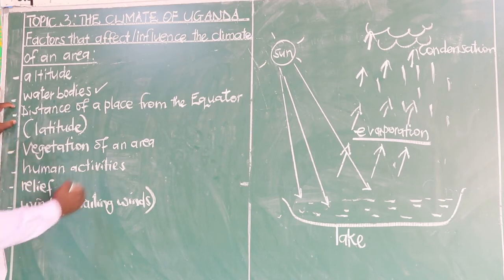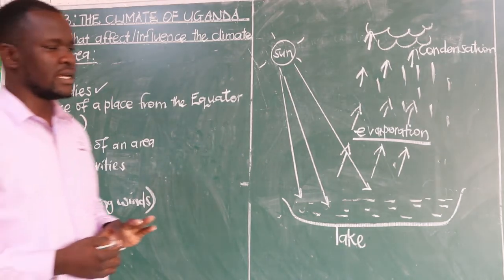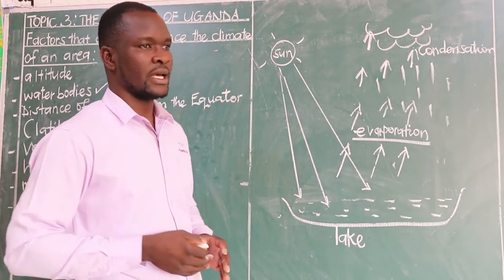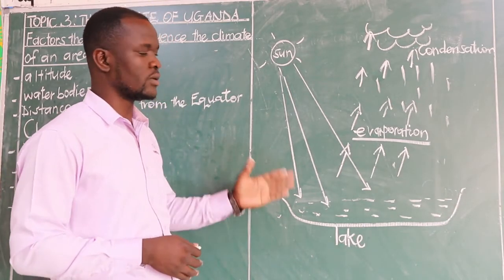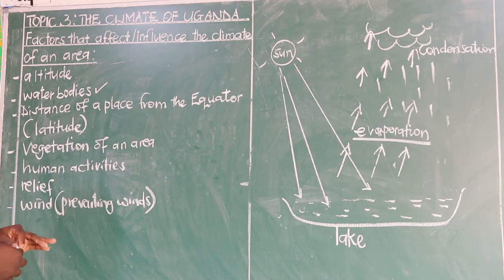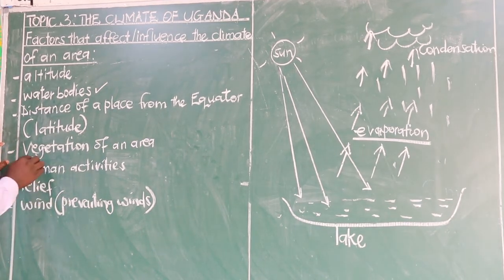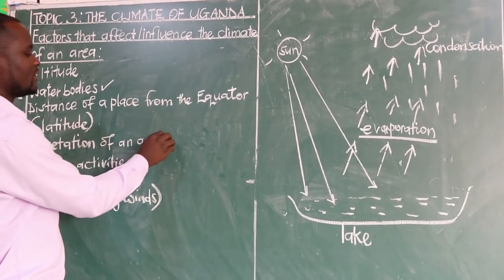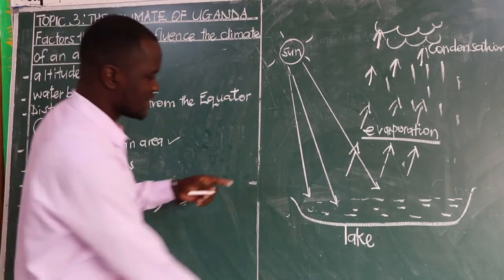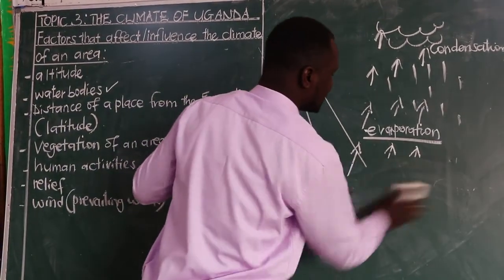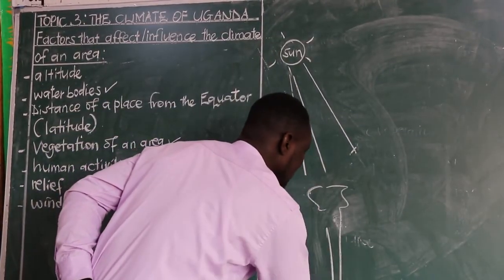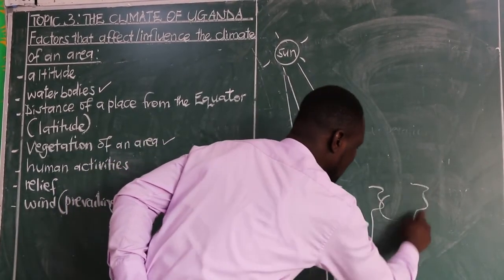Then we have distance of a place from the equator. We already said that areas which are along the equator receive direct sunlight, which will help in the formation of rain through either transpiration or evaporation. And we have what we call the vegetation of an area. Now, with vegetation, of course, we also need to look at this kind of a diagram, in that the difference is we shall now be having vegetation here. So how does vegetation affect or influence the climate of an area?